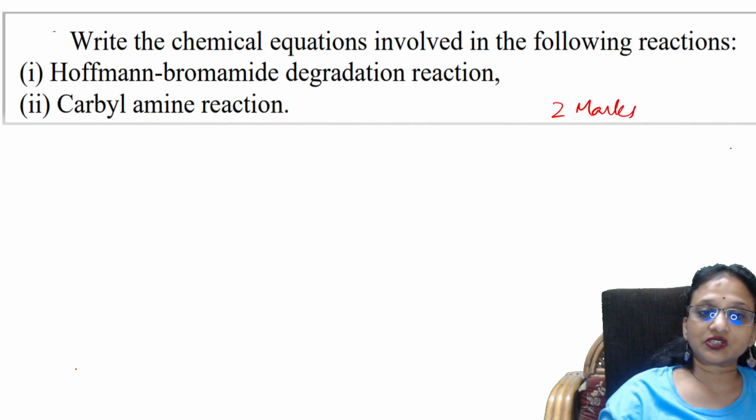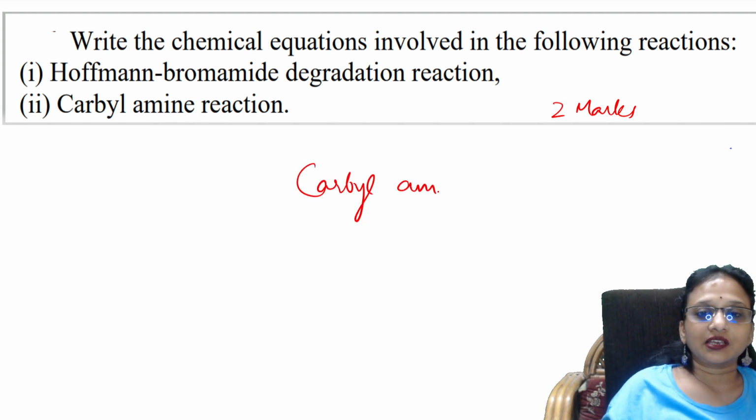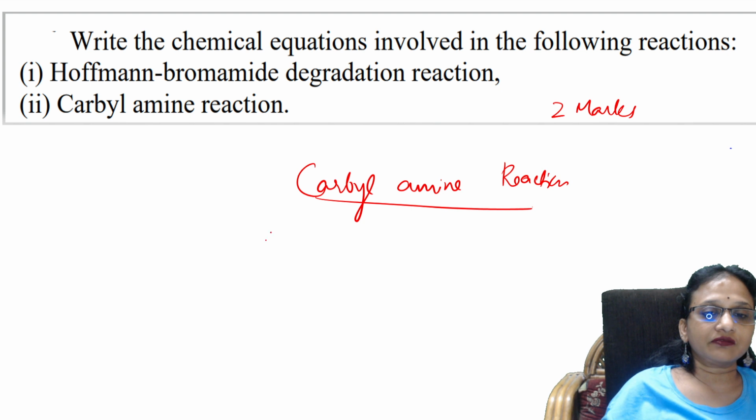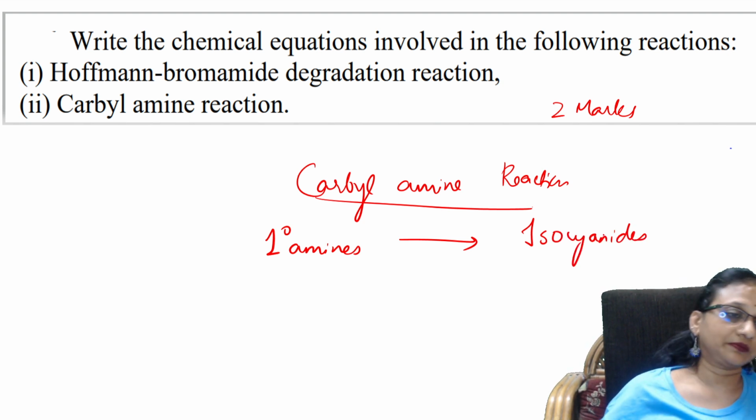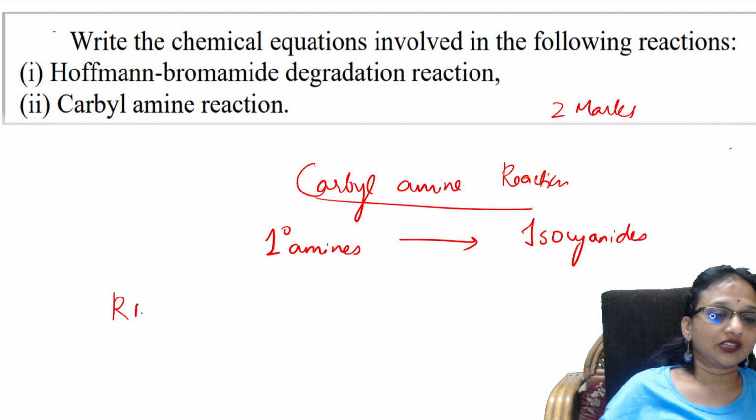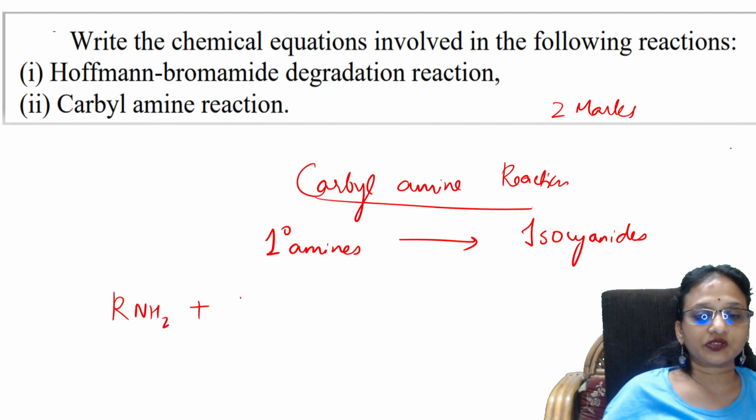Next, what is the next question? They asked me the carbylamine reaction. Can I write carbylamine here? Yes, I will write carbylamine here. So the carbylamine reaction is nothing but converting primary amines to isocyanides. So take the reaction. RNH2 in the presence of chloroform.